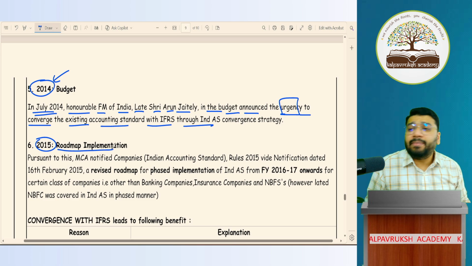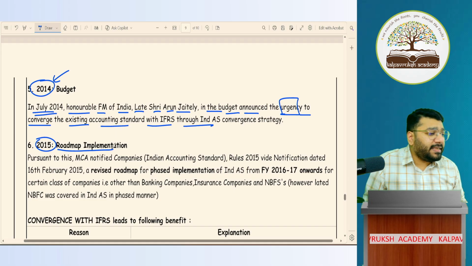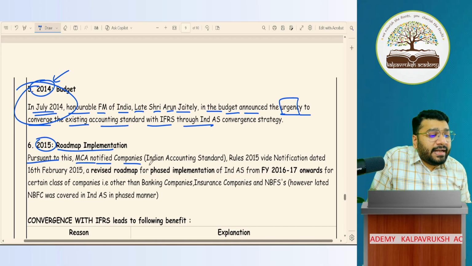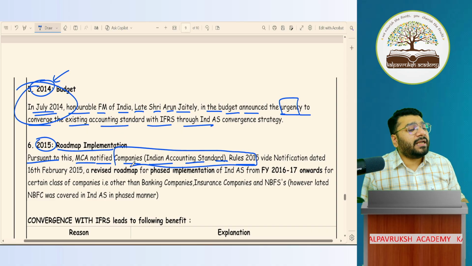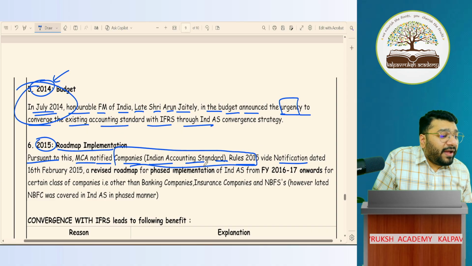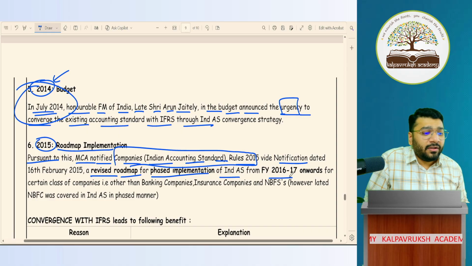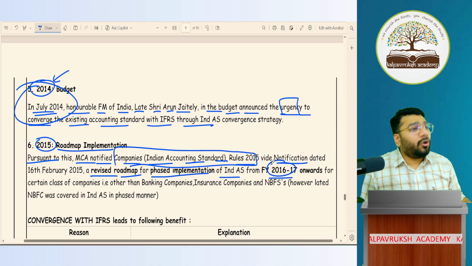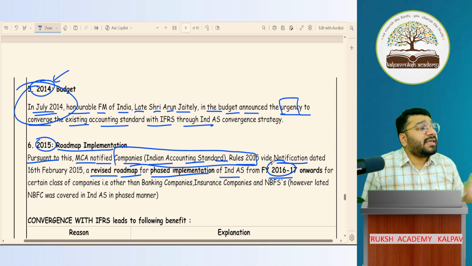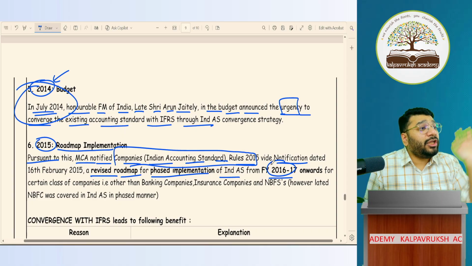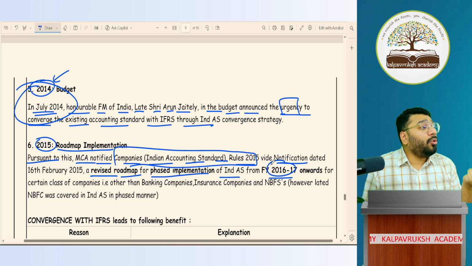A roadmap of implementation was given by ICAI and MCA. Pursuant to this, MCA notified Companies (Indian Accounting Standards) Rules 2015, stating that a revised roadmap for the phased implementation of Ind AS will follow from 2016-17 onwards. From the financial year 2016-17 onwards, a certain category of companies has to compulsorily follow Ind AS.